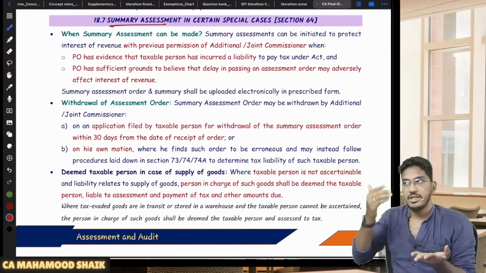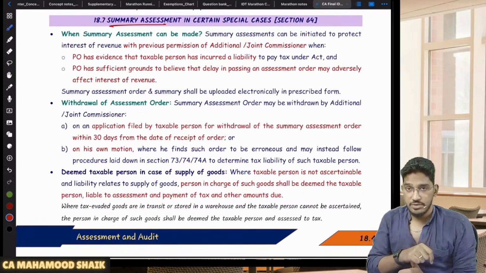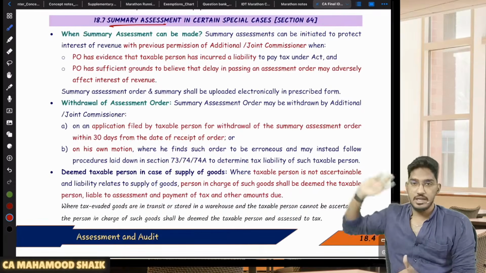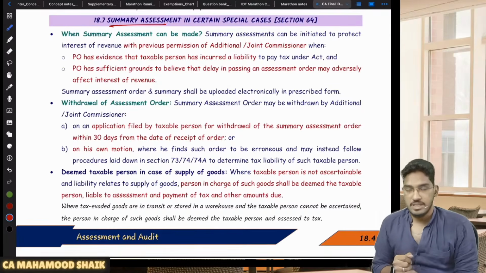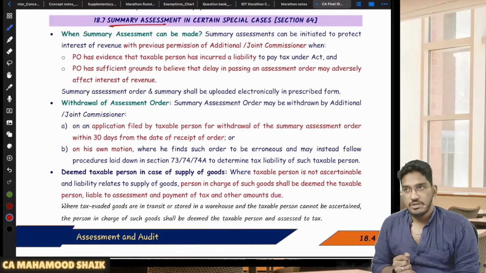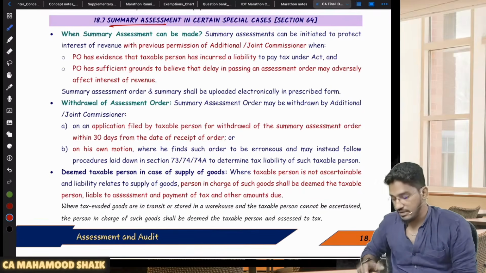Take scrutiny assessment. First, they will give you notice. 30 days of time they will give you. Then only you will reply. After that reply, if it is not satisfactory, then order will come. But there will be some extreme circumstances. Let us say there is one person who has done a severe default. Now the department follows the usual procedure. Okay, first notice, 30 days of time will be there. Then he will give reply.